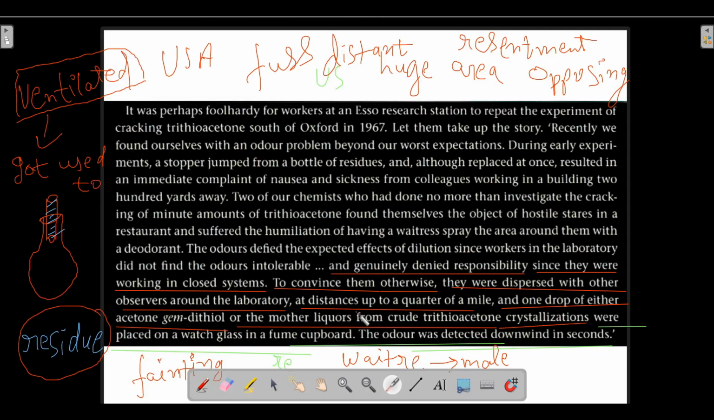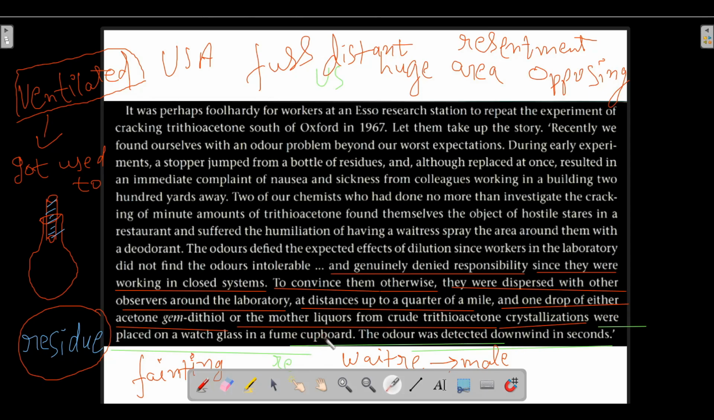So to convince the chemists, they were situated at approximately a quarter of a mile. They were asked to stand there, and one drop of either acetone gem dithiol or the mother liquors from crude trithioacetone crystallizations was placed on a watch glass, and that watch glass was placed in a fume cupboard.